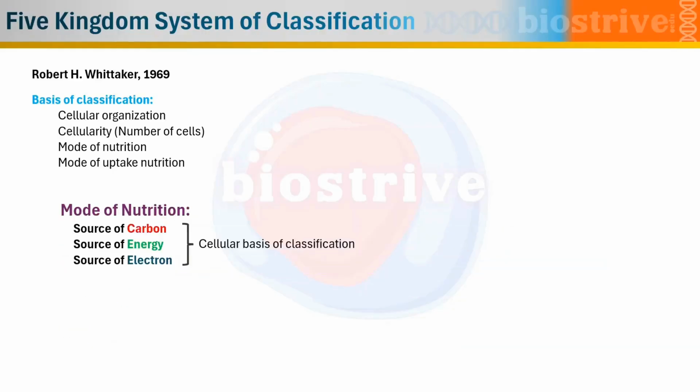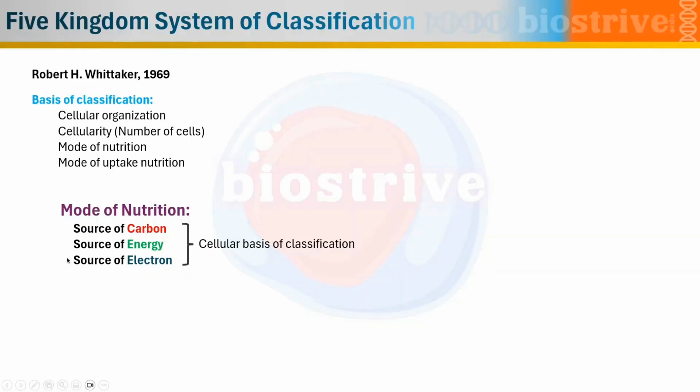Let's talk about mode of nutrition. So mode of nutrition at the cellular level can be classified into three main criteria. First one is what is the source of carbon, which is responsible for formation of the substrate like carbohydrate. Second one is what is the source of energy which was required to make that specific carbohydrate or any other substrate. And third one is what is the source of electron which was involved in that specific metabolic pathway.